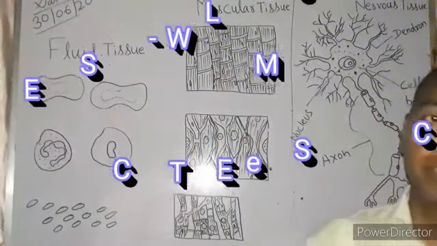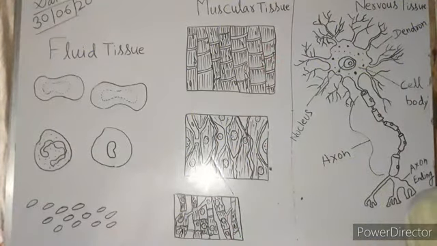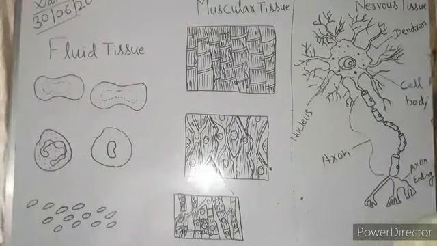And the topic is tissue. In tissue we have discussed up to the connective tissue. Okay, today we will discuss the supporting tissue or skeletal tissue. In supporting tissue or skeletal tissue, there are two subtopics, that is cartilage and bones. In this skeletal tissue, we will teach about the cartilage and bones.